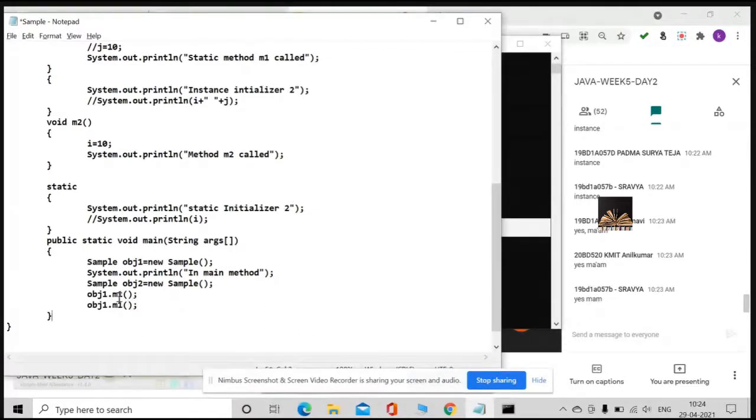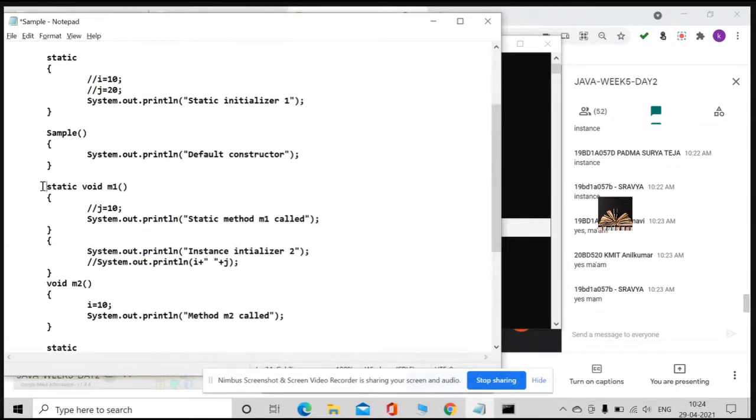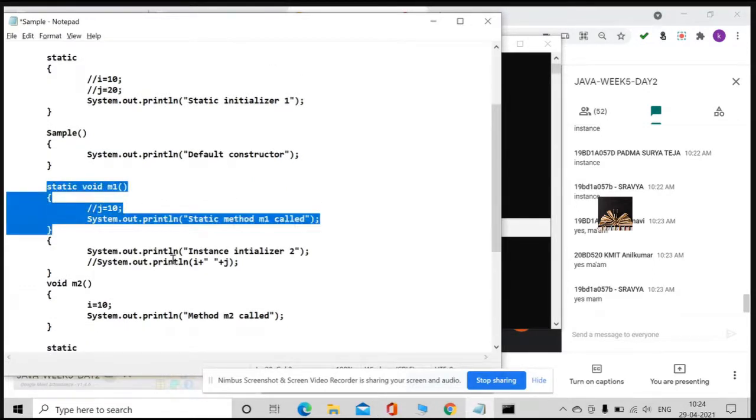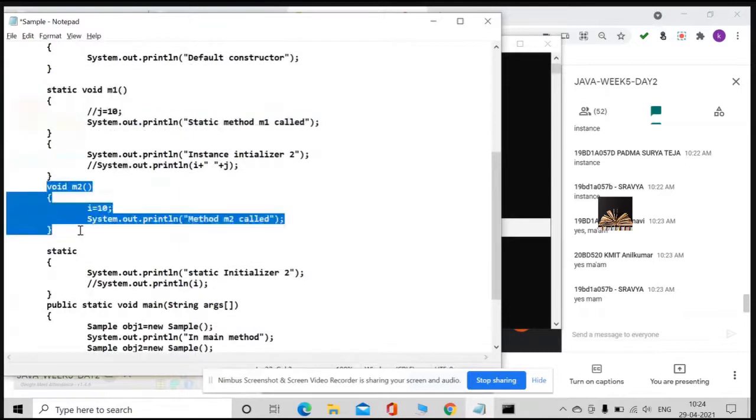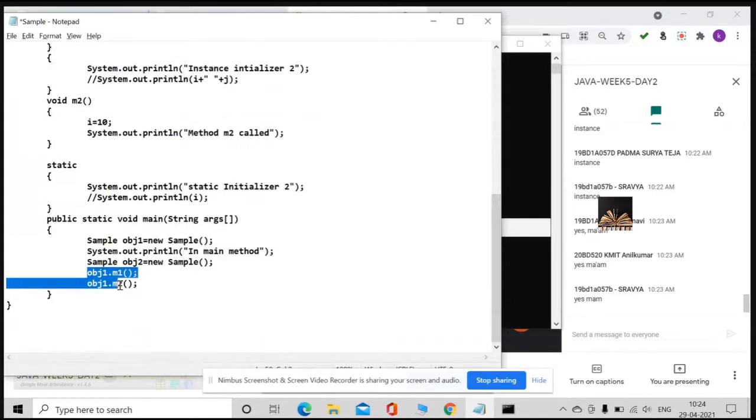Guys, can you please look at this and tell me whether these two statements are legal or not? obj1.M1, obj1.M2. Is that okay? M1 is a static method, and M2 is an instance method, and I'm trying to call these two methods with the help of an object.